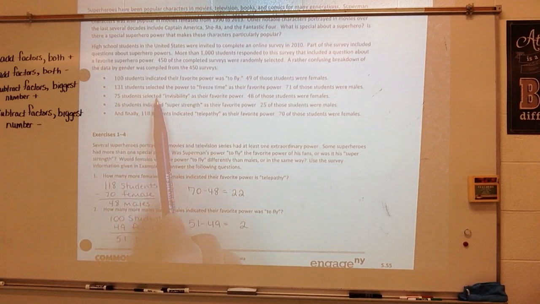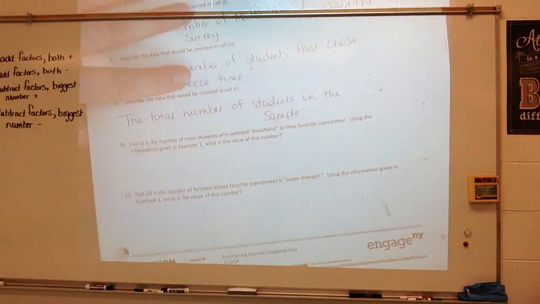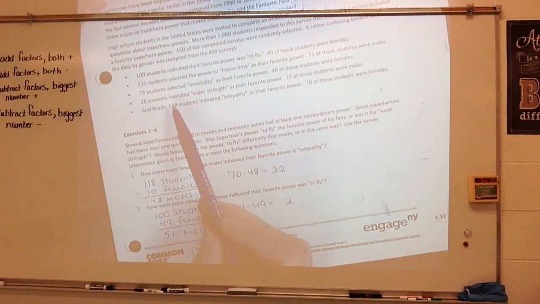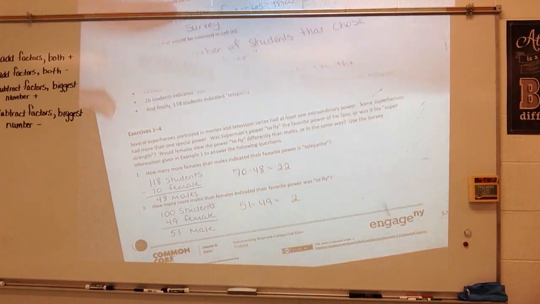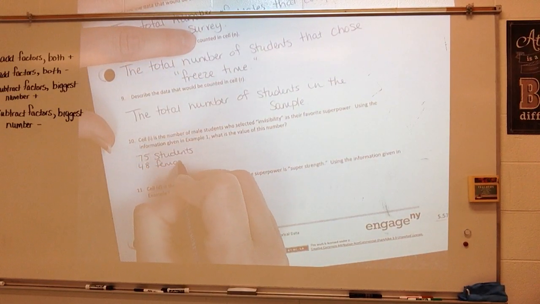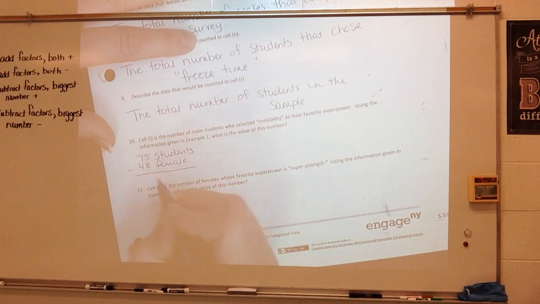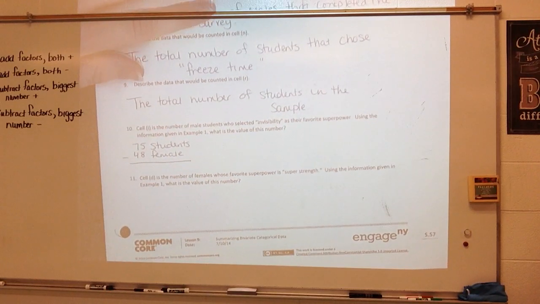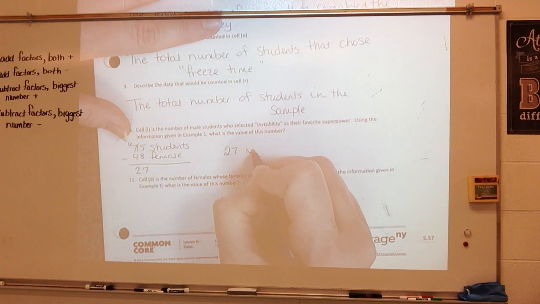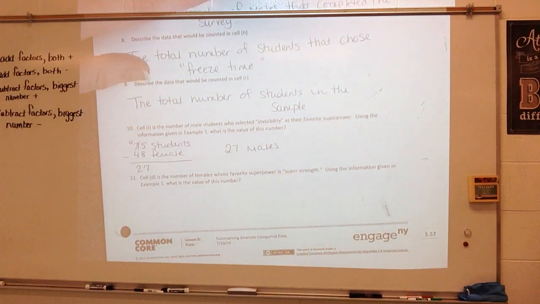And it said 75 students selected invisibility, and it tells me that 48 of those students were female. So in order to figure out how many male, I'm going to subtract. Alright, so I get 27 males. That would be what would go in cell I.